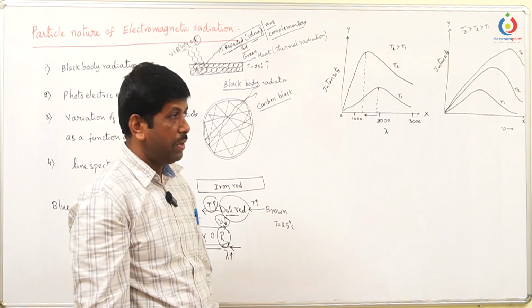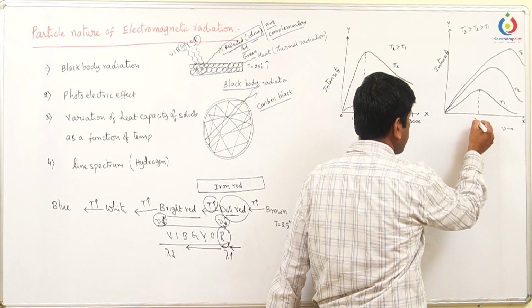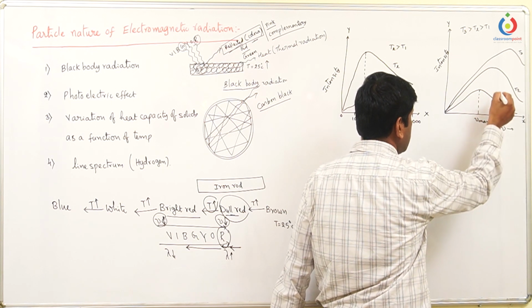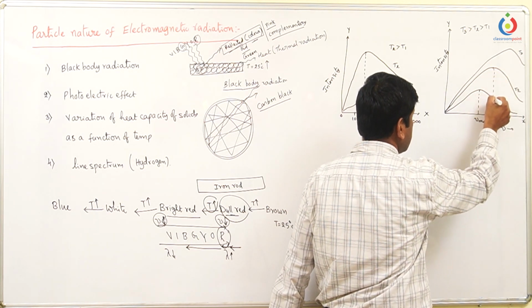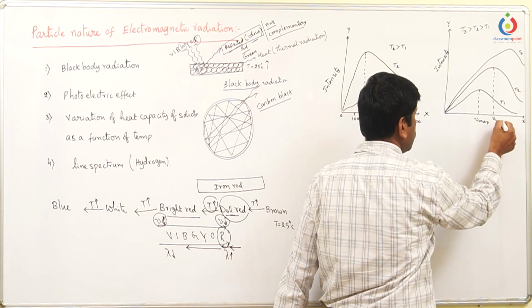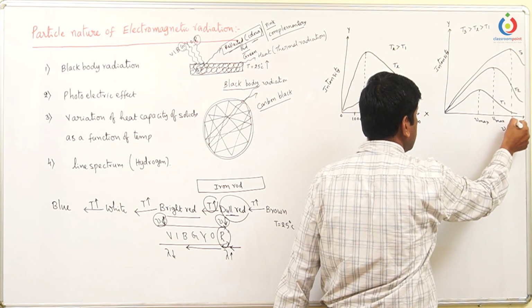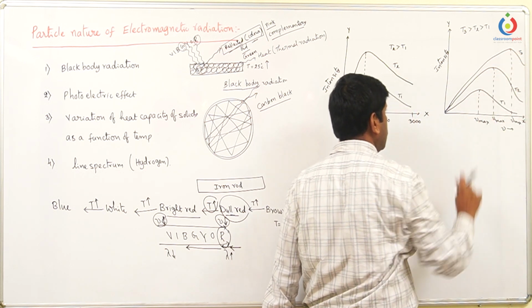But in case of frequency, you see this is the nu max at a particular temperature T1, this is the nu max at temperature T2, and this is the nu max at temperature T3.